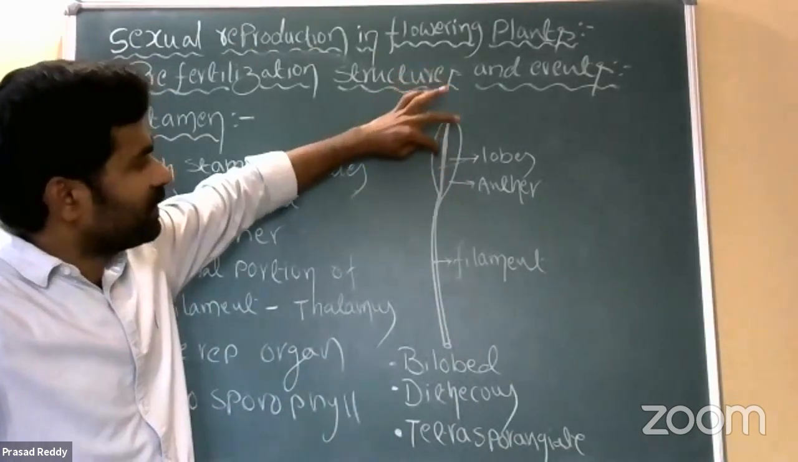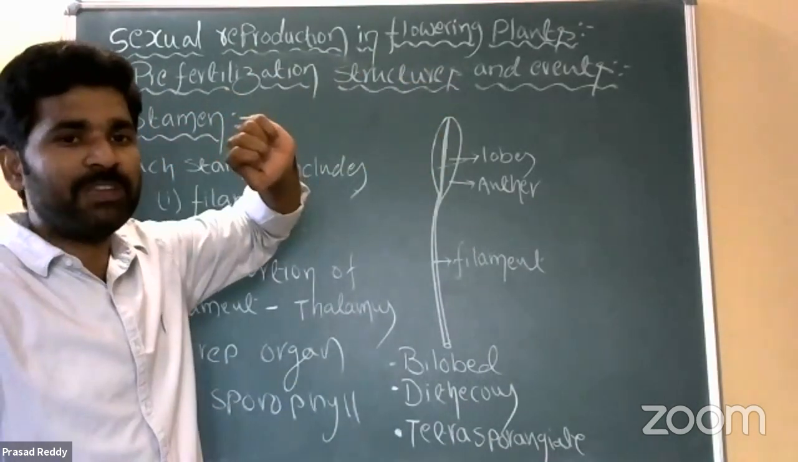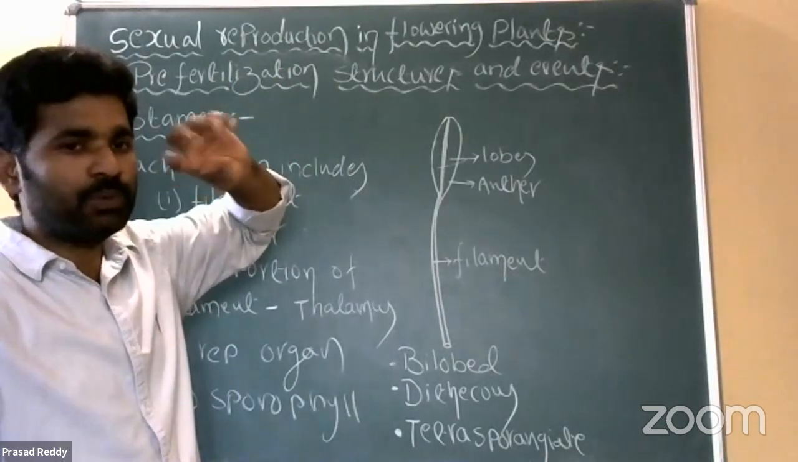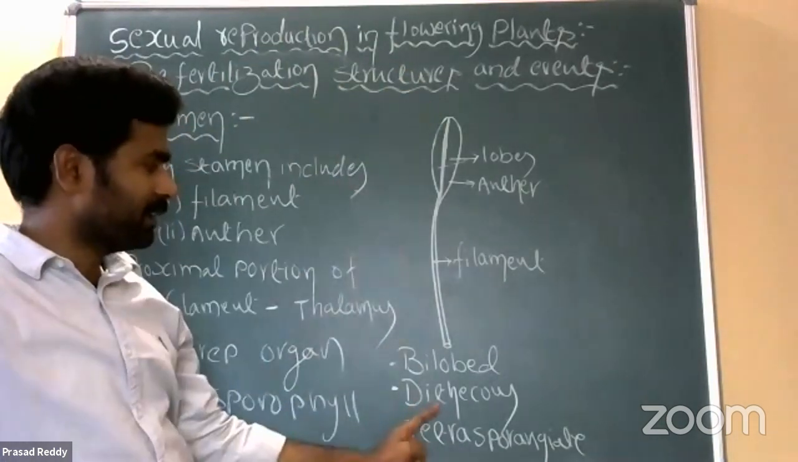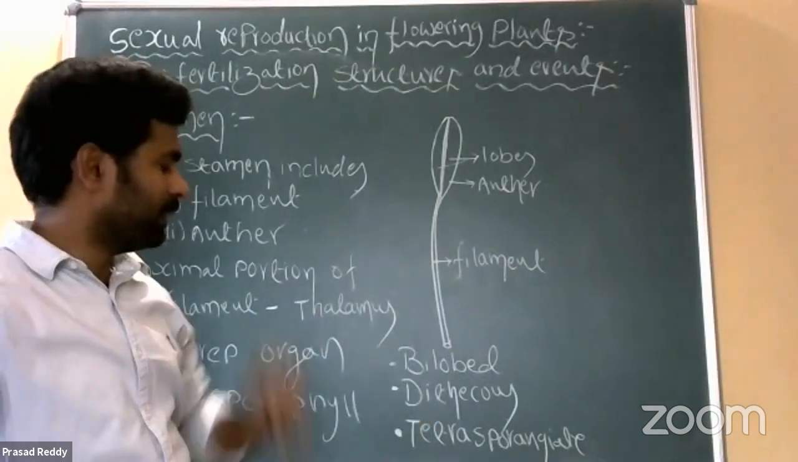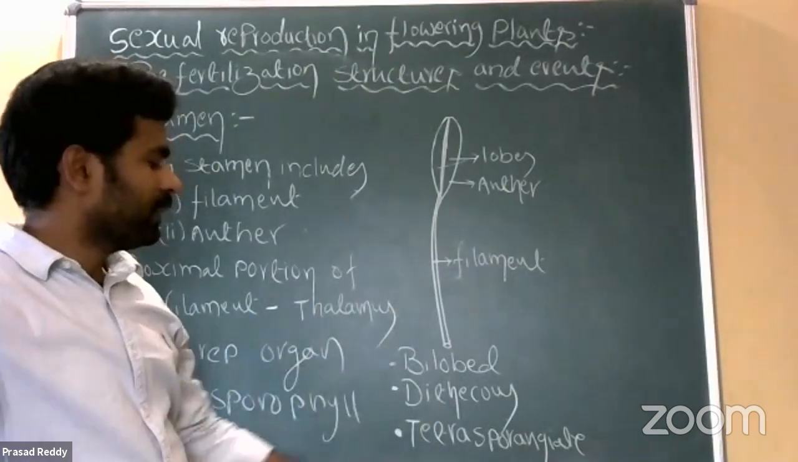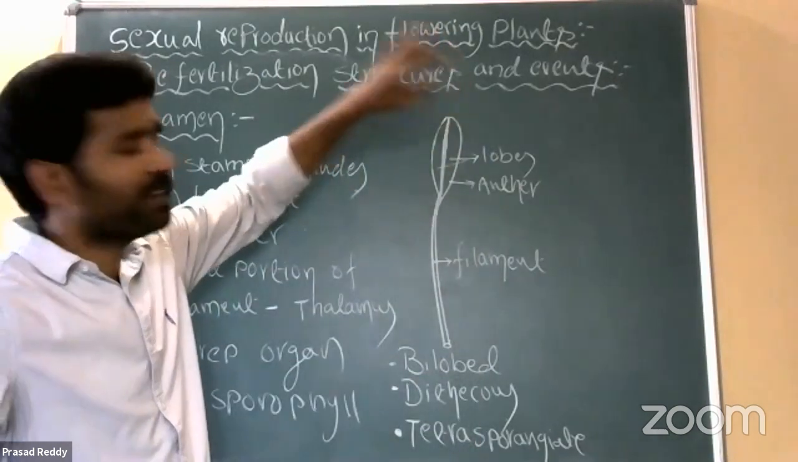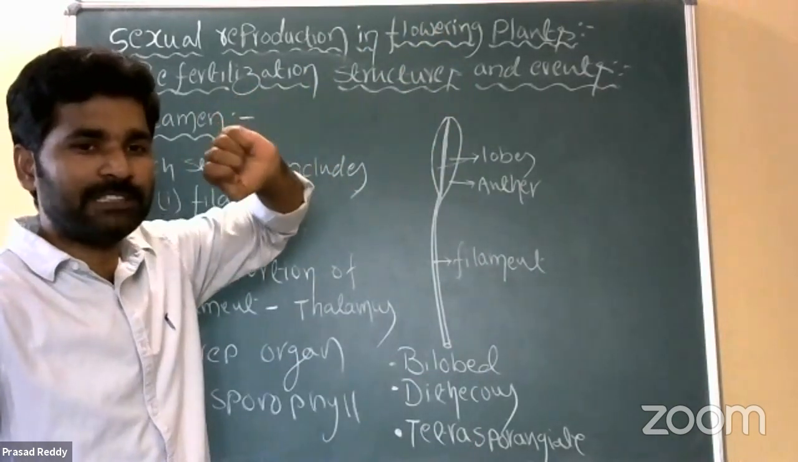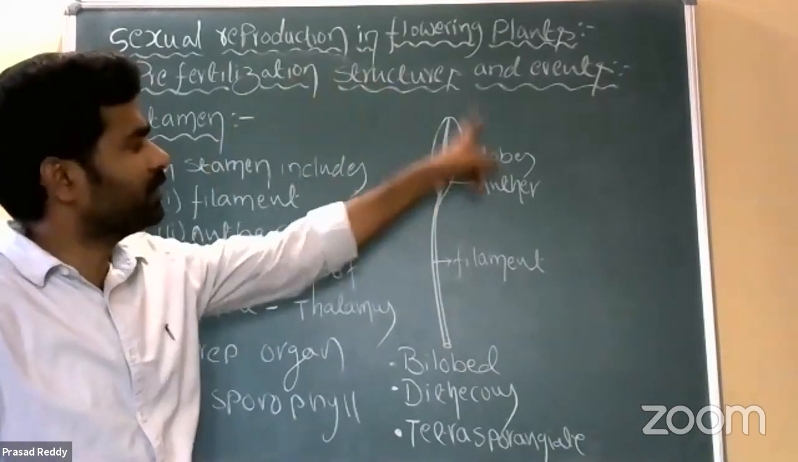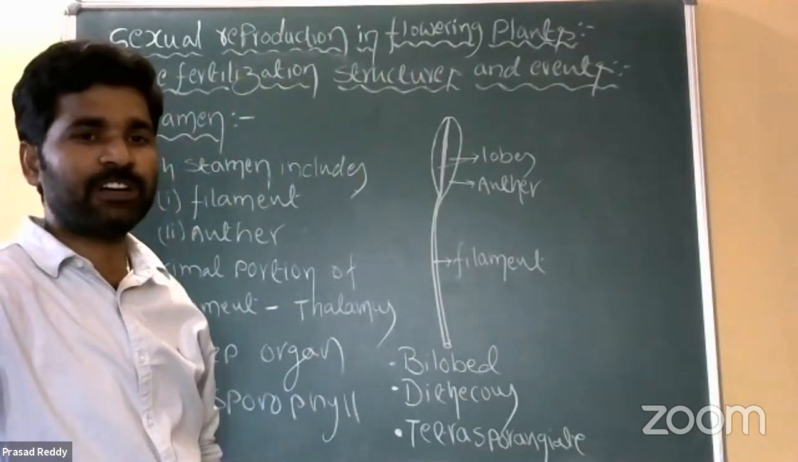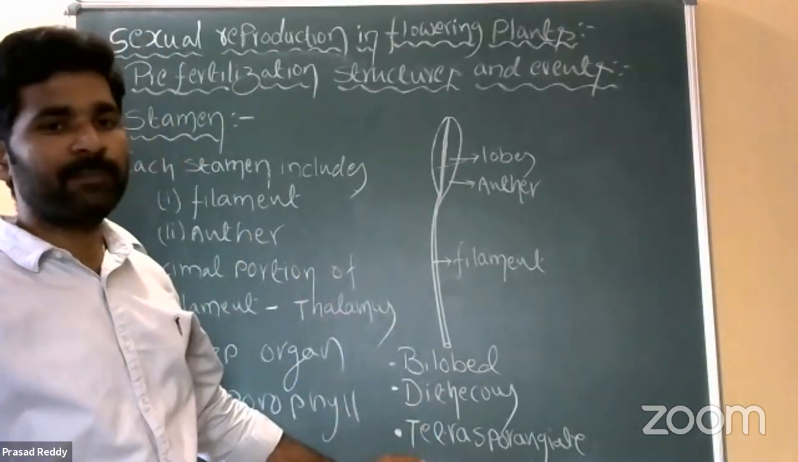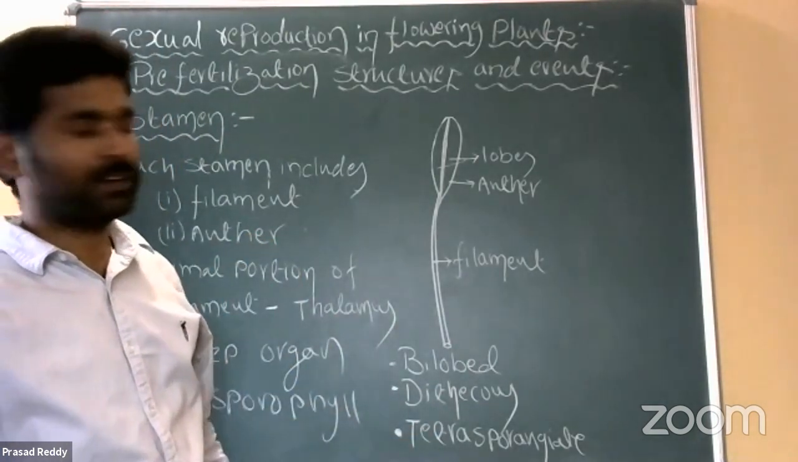Each lobe consists of 2 theca. What is the meaning of theca here? Spherical shaped structures, right? 2 theca. Hence it is called dithecous anther. Then tetrasporangiate. What is the meaning of tetrasporangiate here? Each lobe consists of 2 microsporangia or pollen chambers. Total anther consists of 4 microsporangia or pollen chambers or pollen sacs. Hence it is called tetrasporangiate anther.